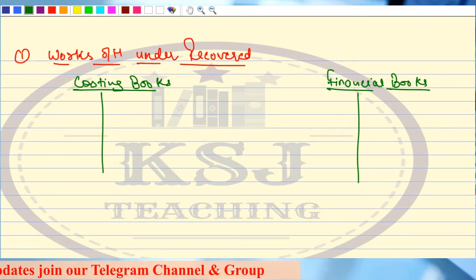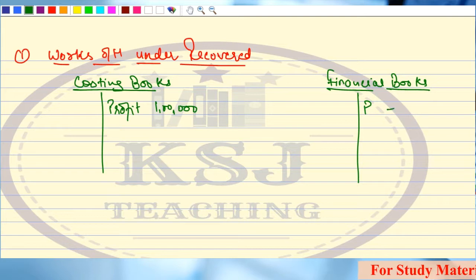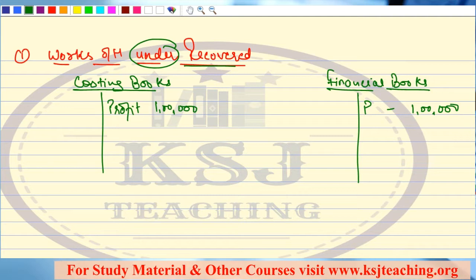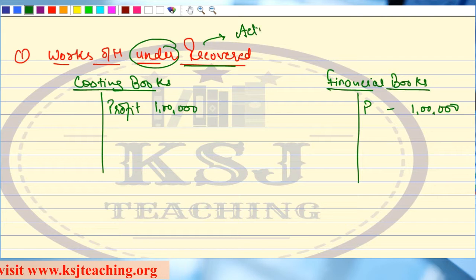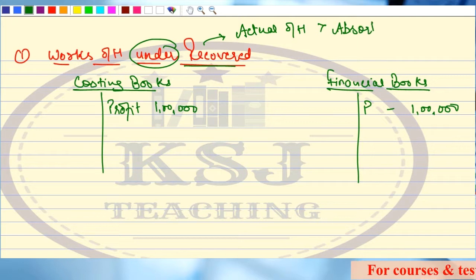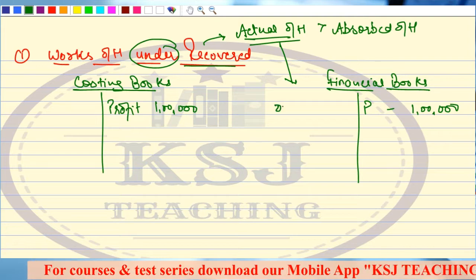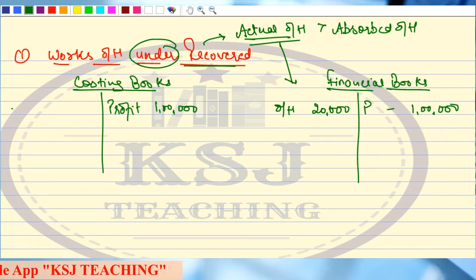Now, say I have a profit of 1 lakh rupees. This is just an assumption. Don't worry if there is a loss, right? The treatment is not going to change. Now, what is the situation of under recovery? What is meant by under recovery of overheads? That means, sir, the actual overheads are more than the absorbed overheads. Where do you take these actual overheads? In the financial books. That means the overheads in the financial books are say 20,000, and the overheads that you have absorbed in the costing books are say 10,000.